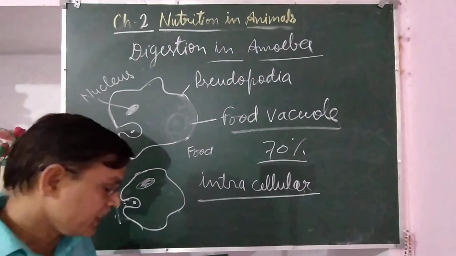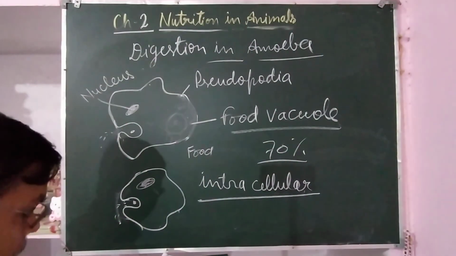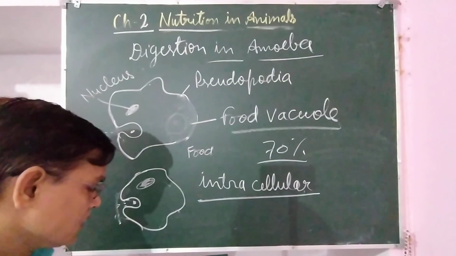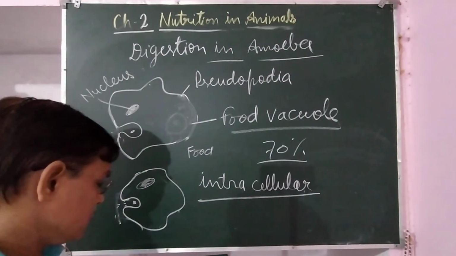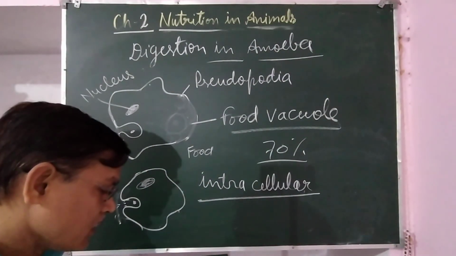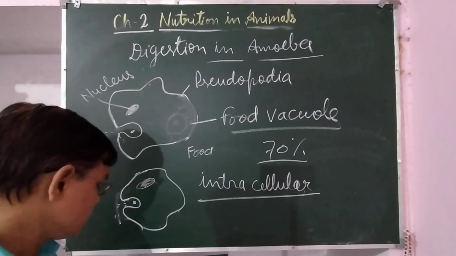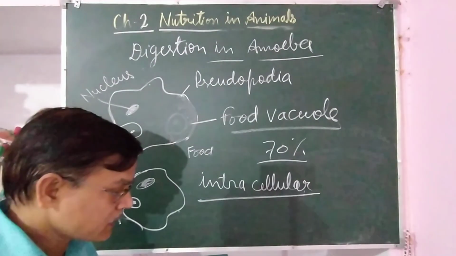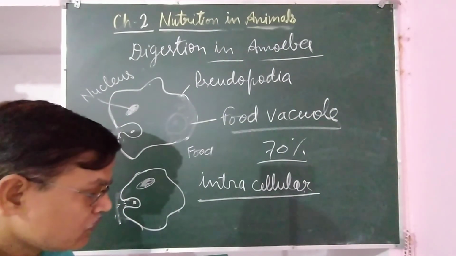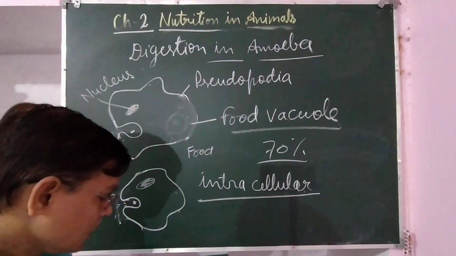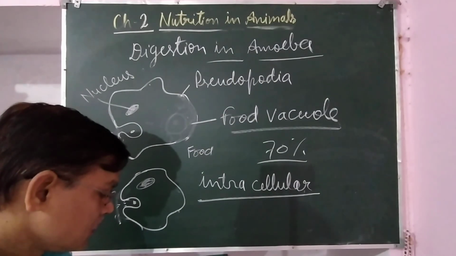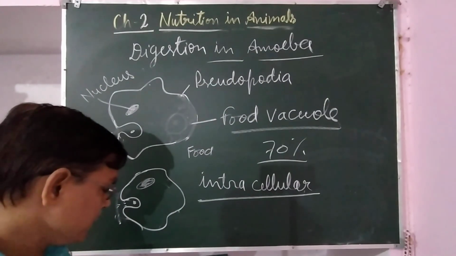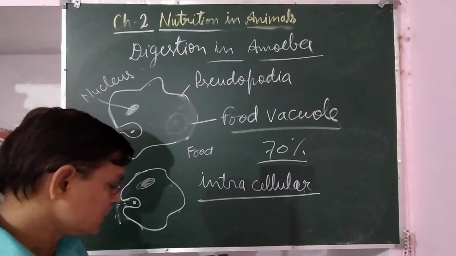If diarrhea is there, in that condition, before going to the doctor, or whenever we contact the doctor, we should take ORS. ORS, that is oral rehydration solution, can be made at home. You can take some boiled and cooled water with a pinch of salt and sugar dissolved in it.